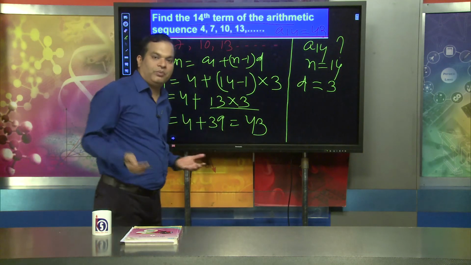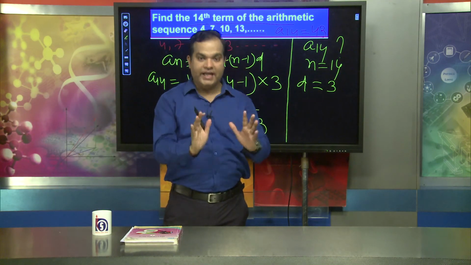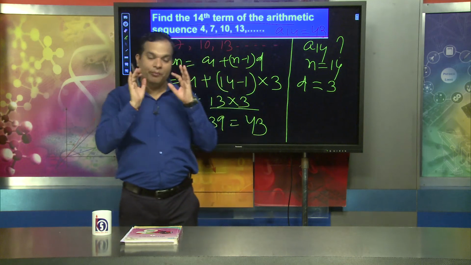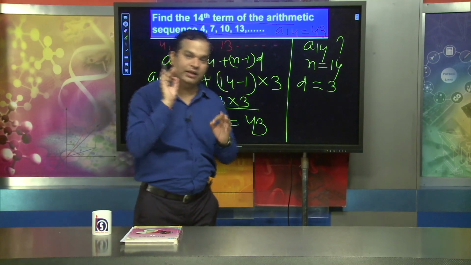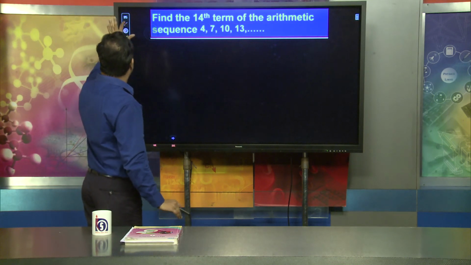By using that formula it is very easy, and before solving we must understand the formula. That is the very important criterion to solve problems based on arithmetic progression.